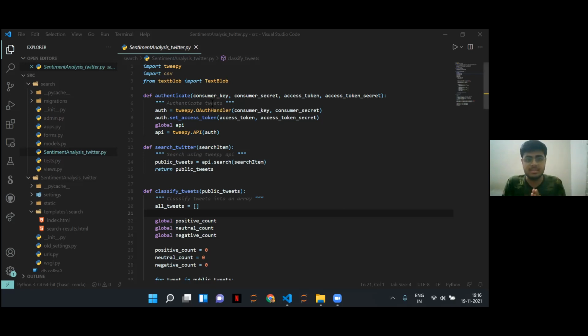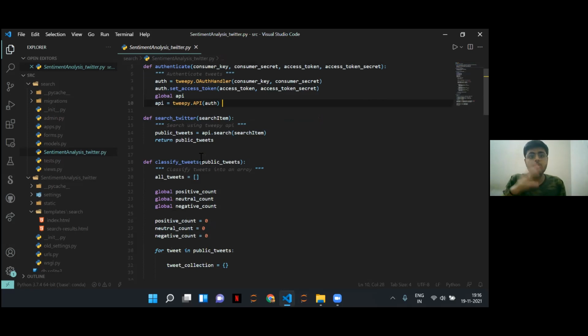Firstly, we import the necessary libraries: Tweepy, TextBlob, and CSV. Now we use a function to authenticate. So these are the 4 keys, as you can see: consumer key, consumer secret, access token, access token secret. These are the 4 keys that Twitter gives us to allow us to use the Twitter data. And that is also to a certain limit.